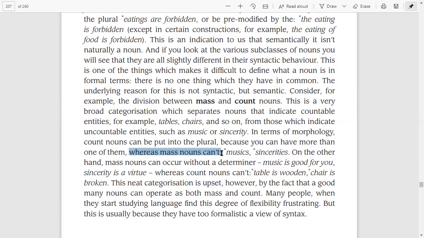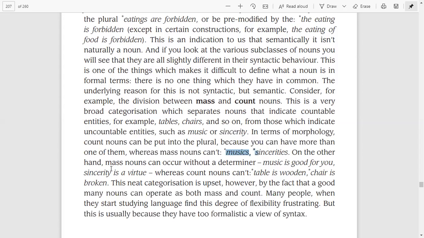So mass nouns come under the category of uncountable nouns, right? You can say uncountable nouns are mass nouns, and count nouns are countable nouns. We can make the plural of count nouns and we cannot make the plural of mass nouns. So we cannot say "musics" or "sincerities," etc.